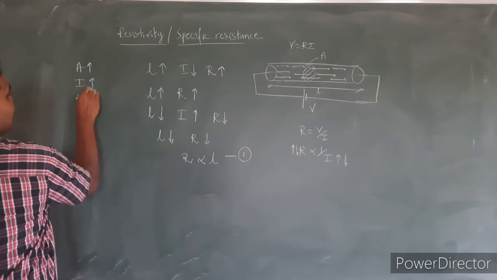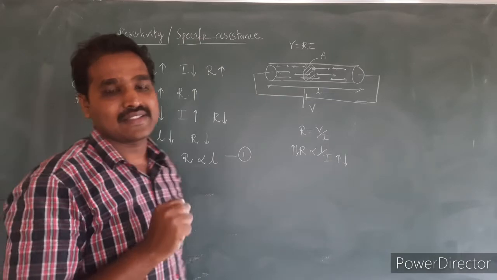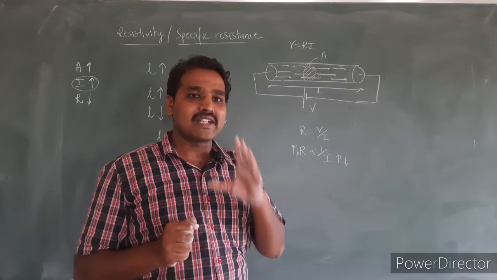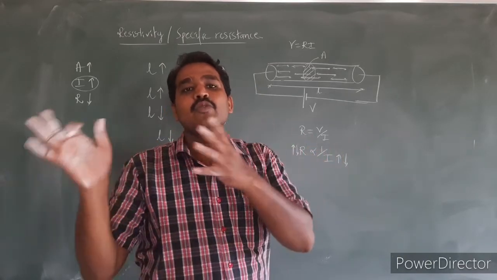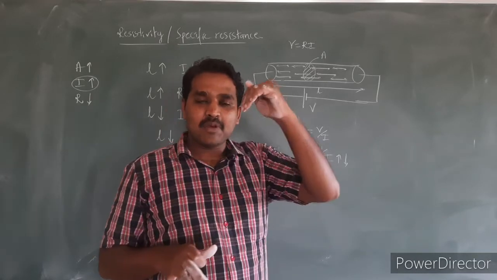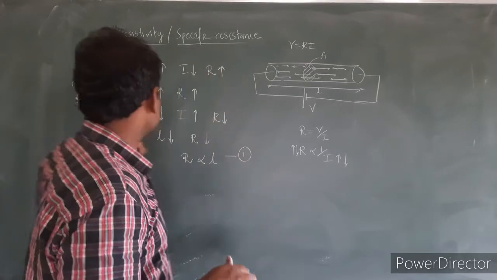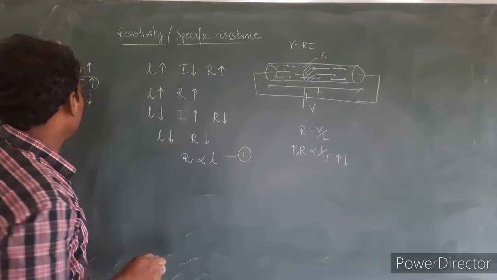When electric current is more, definitely your resistance will be less. It is actually the resistance offered by the material for the flow of electrons. When electrons are easily moving, when the electric current is more, we should understand at that point of time the resistance offered by the material will be less, and this resistance will be less when the cross sectional area is more.